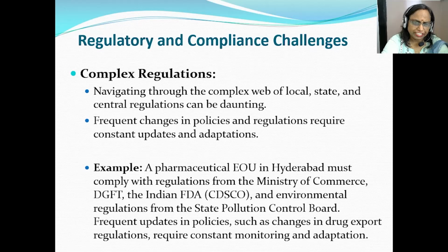They have to be very vigilant and frequently update on policy changes, such as changes in drug export regulations, and all this requires constant monitoring and adaptation, which is a regulatory and compliance challenge for the EOU.